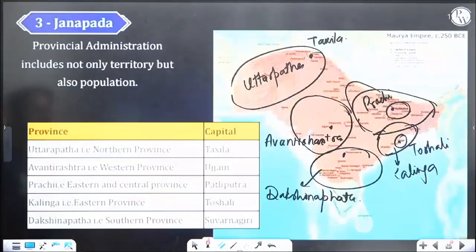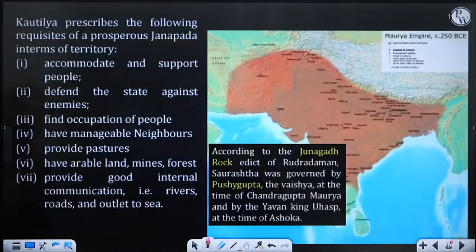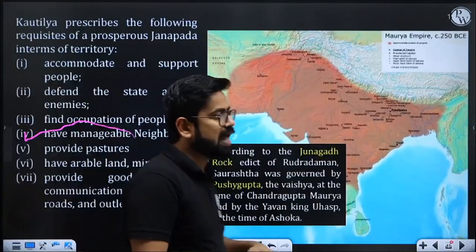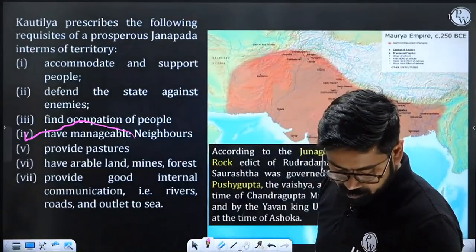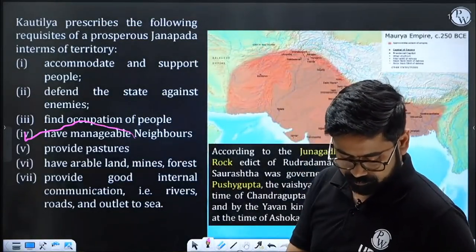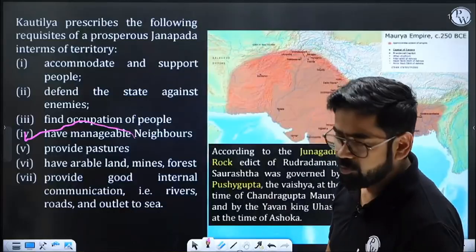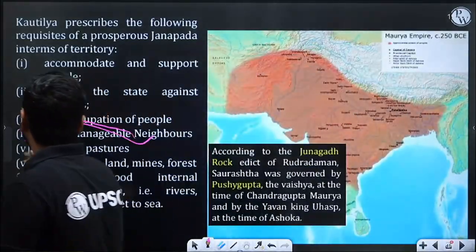Yeah. We'll look into town administration, but before that, we had discussed this. We are talking about various provinces. Now, as a province, a good province is the one who ensures the welfare of the people. Any state government is the one who actually ensures the welfare of the people.